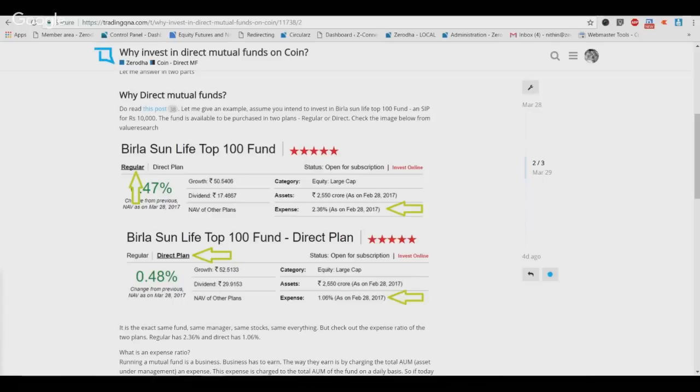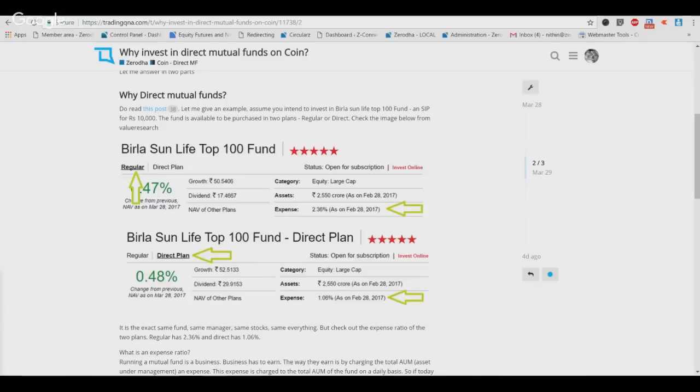Now, distributors don't earn any commission at all by selling a direct plan, so no one's selling it to you and no one's telling you about it. If a distributor introduces someone to a direct plan, he makes no commission, so why would he sell it? That's the reason the penetration is quite shallow in retail investors, but all the institutional guys know about this. They know they can make a much higher return by parking the money through a direct plan.